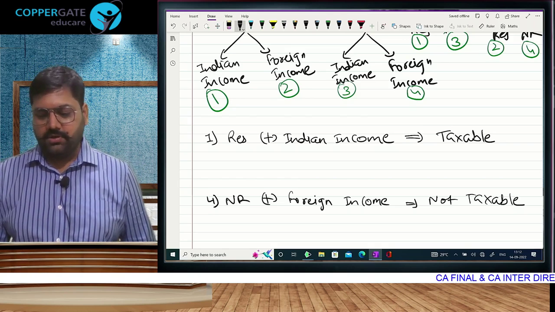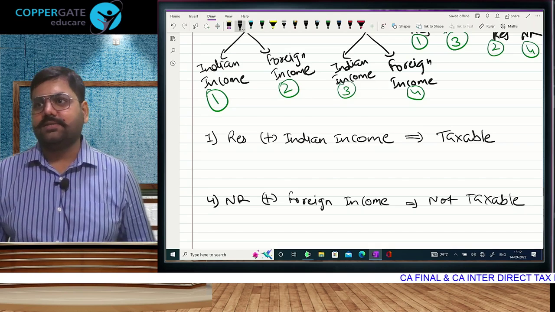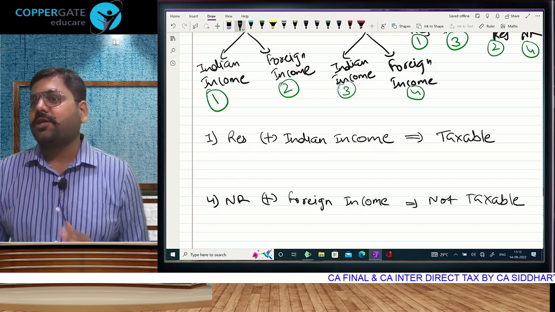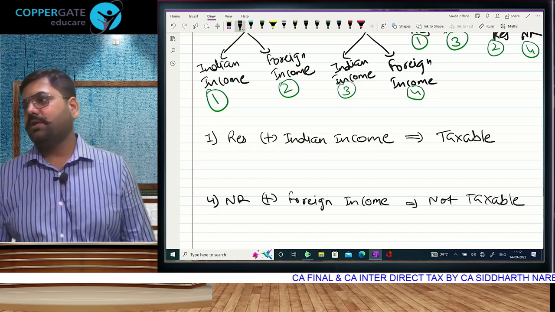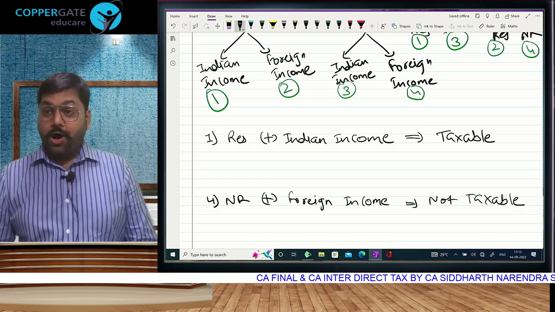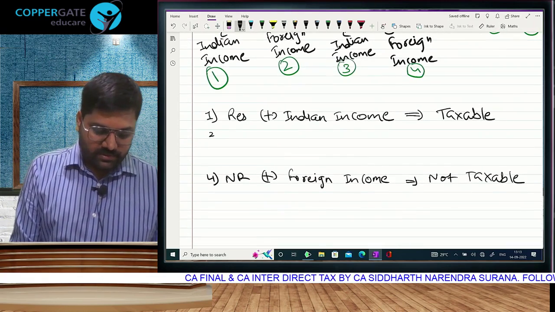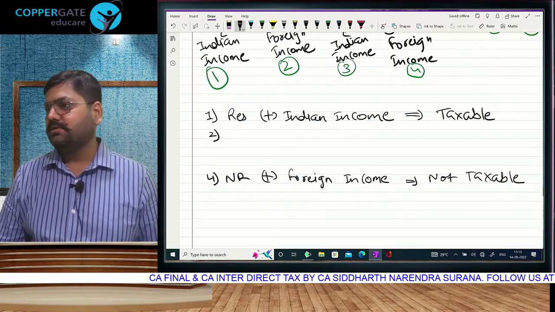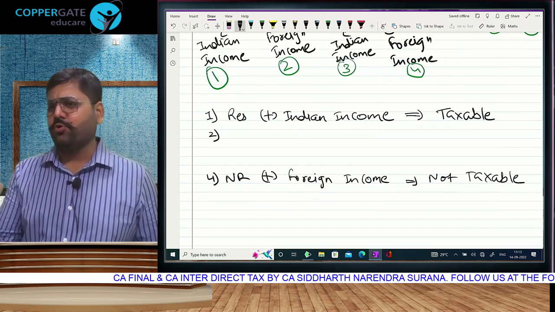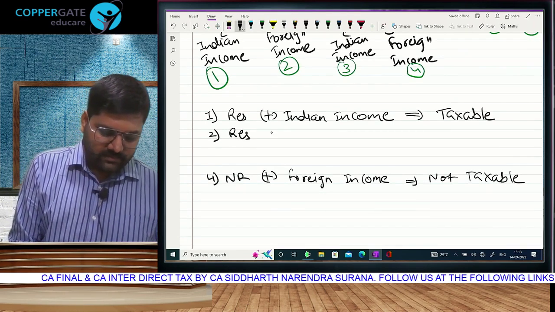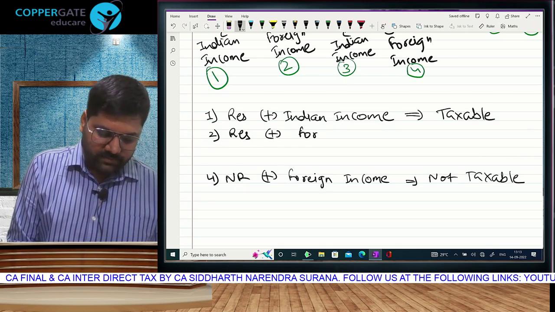So out of the 4 possibilities in the chapter, 2 are ridiculously easy. Do you agree? Our focus is going to be on the following 2 situations. Which? First, guess. You say, I'll write. Only 2 combos are left out of 4. Resident having foreign income.